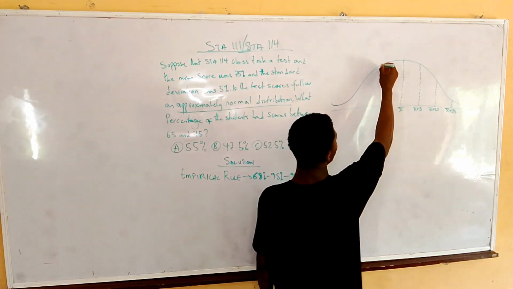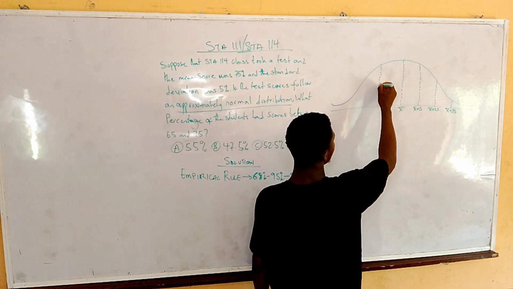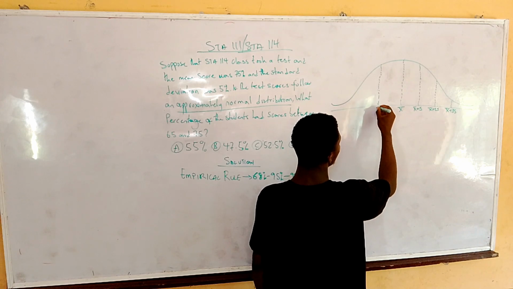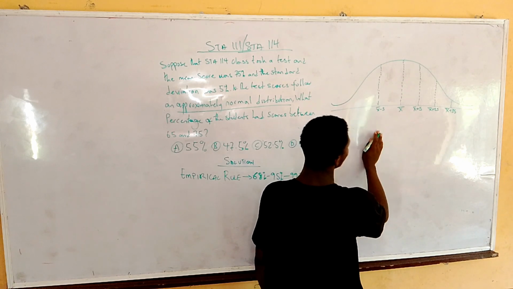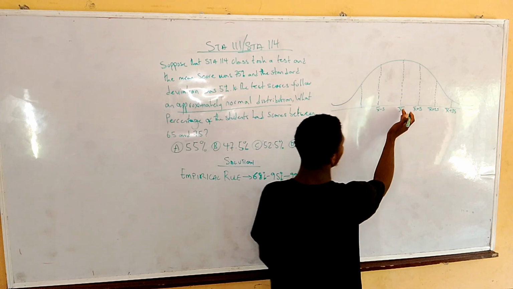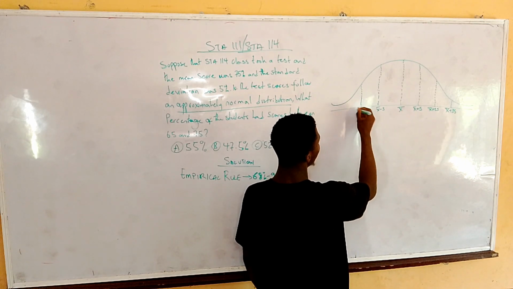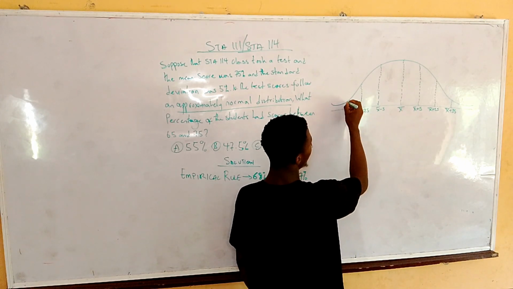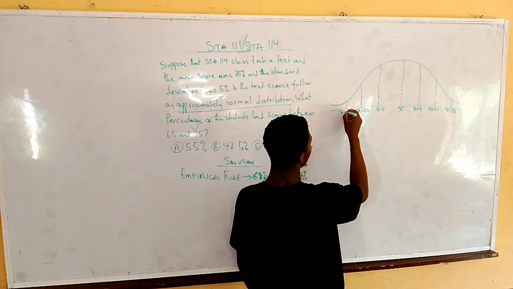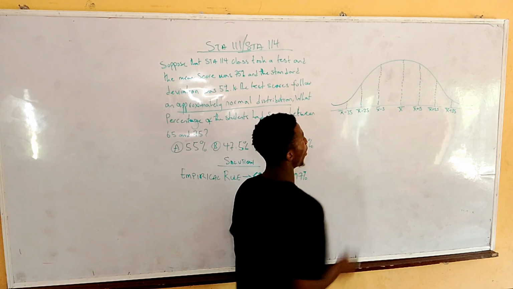Okay, we have another deviation below this, which is called x bar minus s. We have two deviations below this, we call it x bar minus 2s. And we have the third deviation away, which is x bar minus 3s.